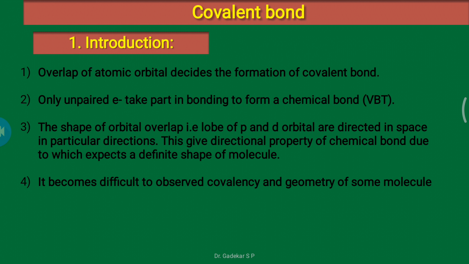According to VBT, only unpaired electrons take part in bonding to form a chemical bond.